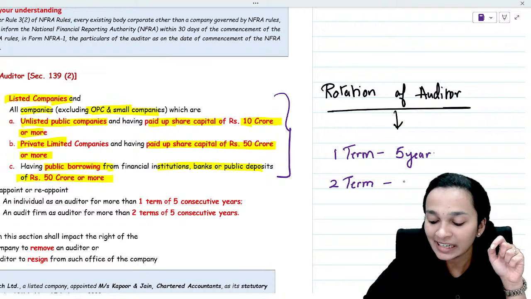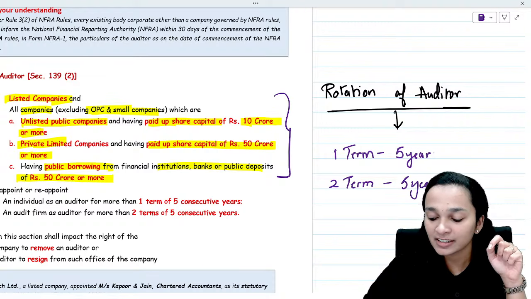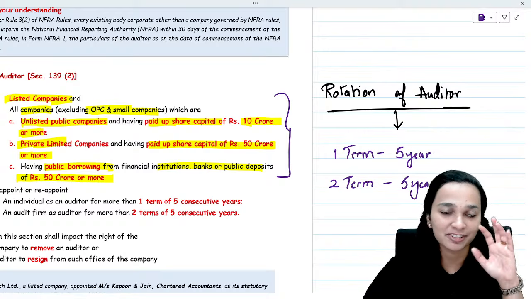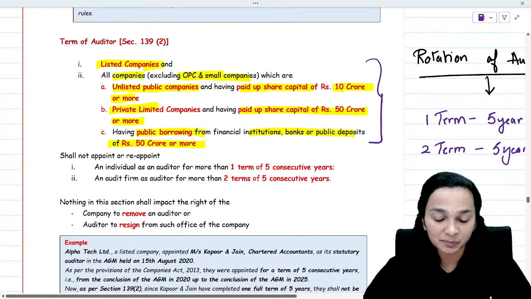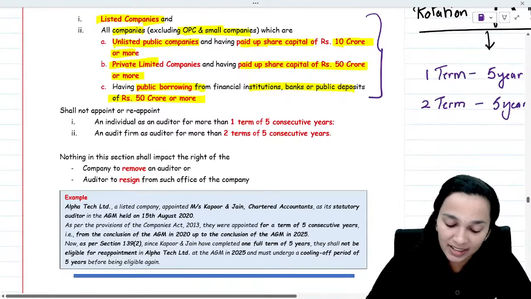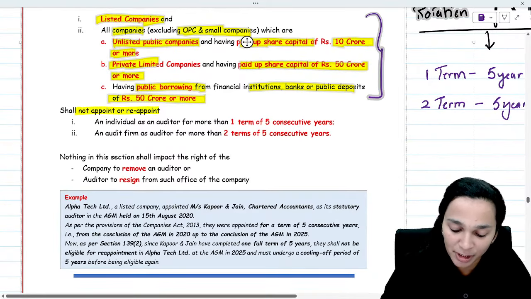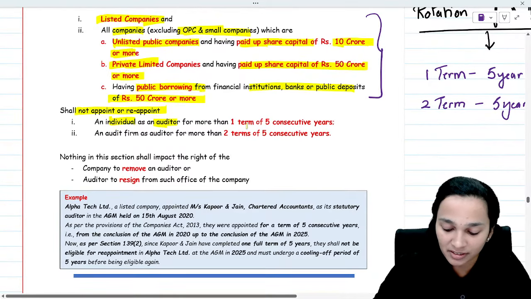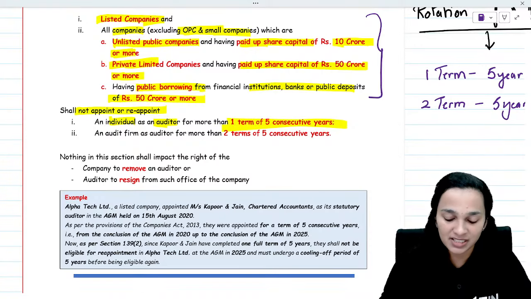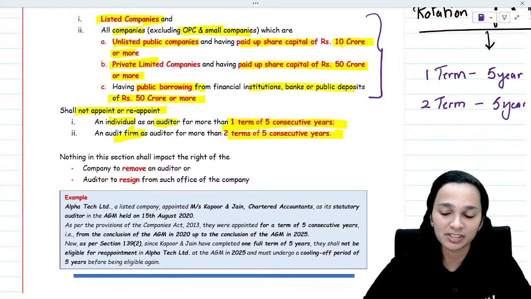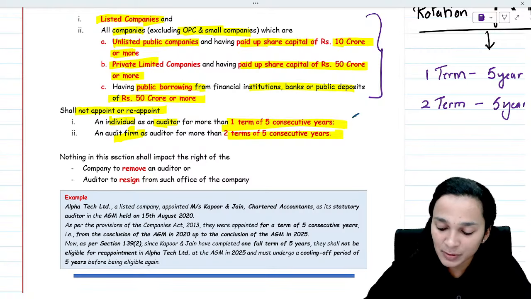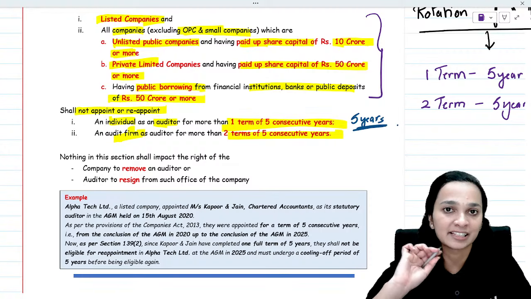So basically, it will be 10 years for firms and 5 years for individuals, 5 consecutive years for an individual. Now, one shall not appoint or reappoint an individual as an auditor for more than one term of 5 years and a firm as an auditor for more than two terms of 5 years. So that means after this person has completed 5 years, we'll have to appoint someone else in his place.